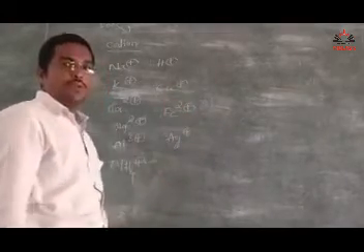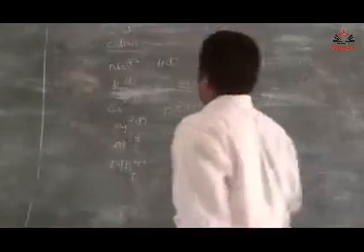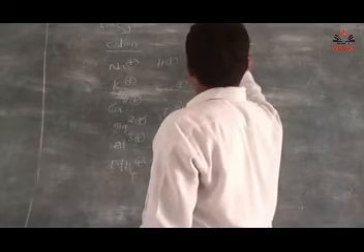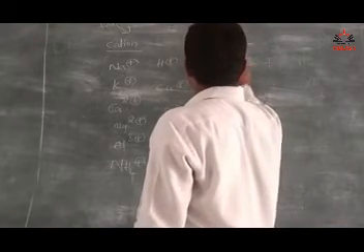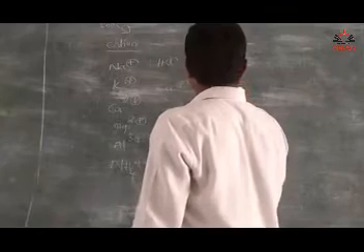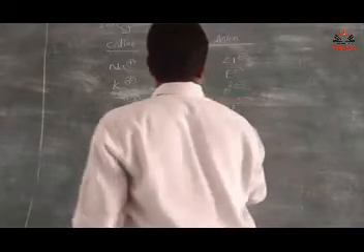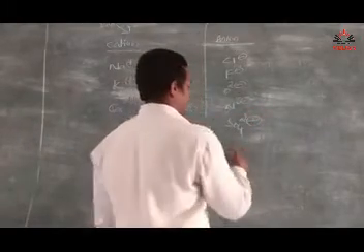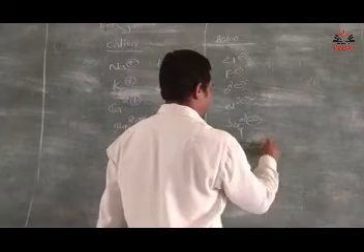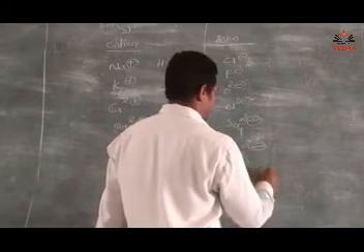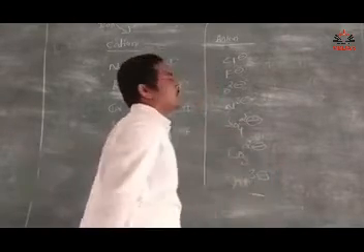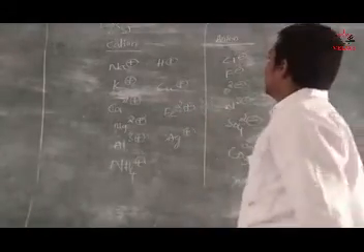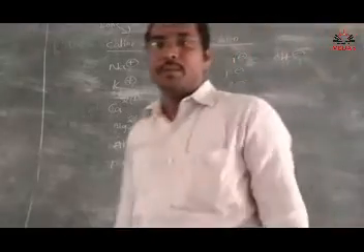Like this you want to remember the cations. And coming to the anions: Cl minus, F minus, O2 minus, N3 minus, SO4 2 minus, CO3 2 minus, and OH minus, hydroxide. So these are the cations and anions you want to remember.